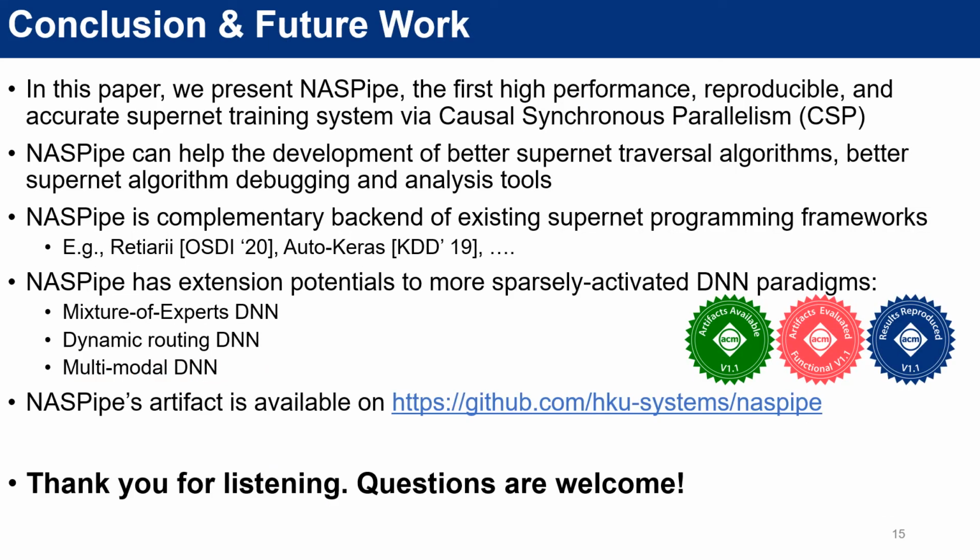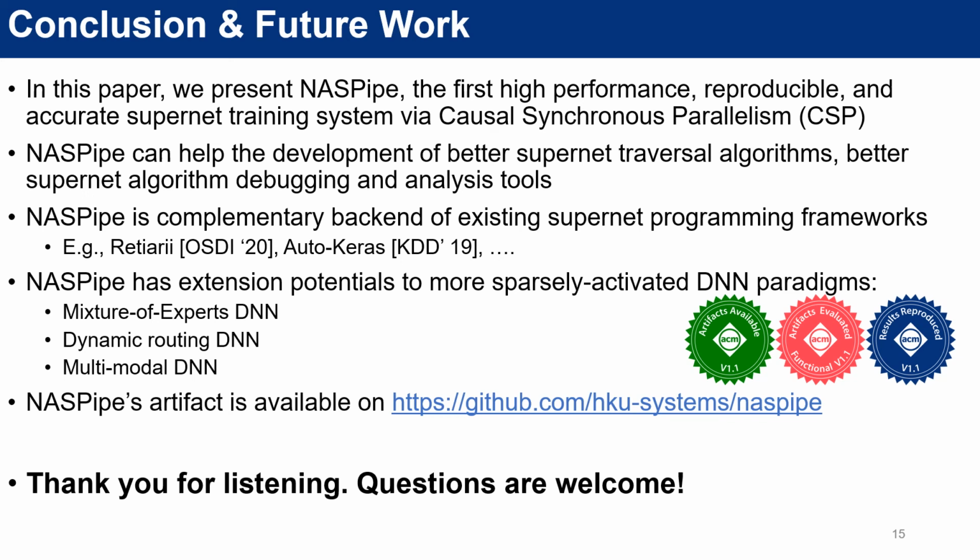In this paper, we present NASPipe, the first high-performance, reproducible, and accurate supernet training system via causal synchronous parallelism. Our newly proposed synchronization model CSP meets the need of efficient parallelism and interference avoidance. NASPipe can not only help the development of better supernet traversal algorithms, but also help to design better supernet debugging and analysis tools.